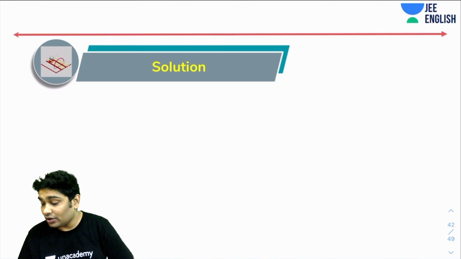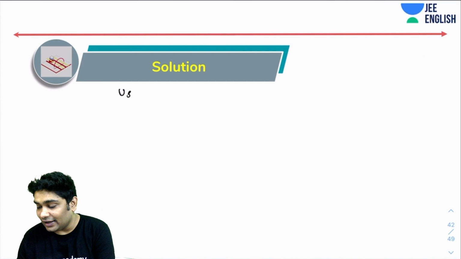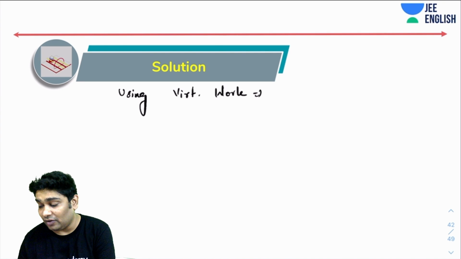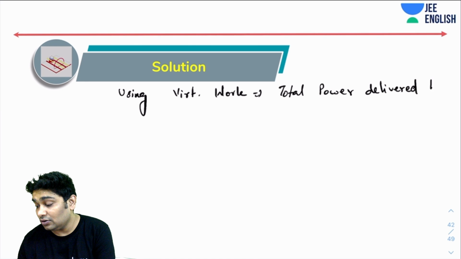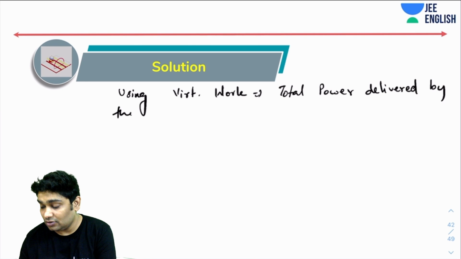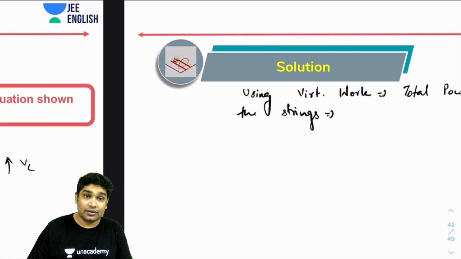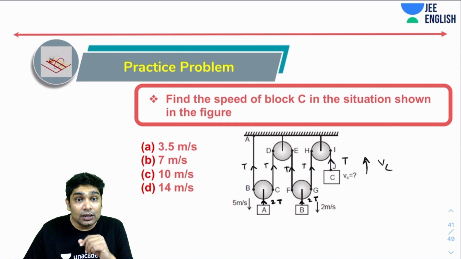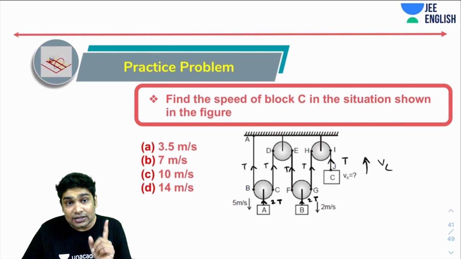By the way, using virtual work again, I can say that the total power delivered by the strings, let's see how much that is. So on A, the power being delivered is minus 5 times 2T.